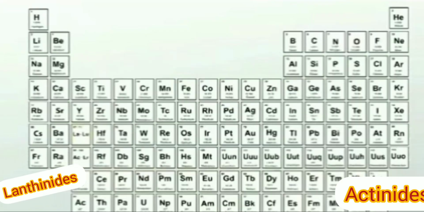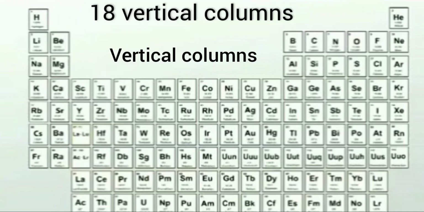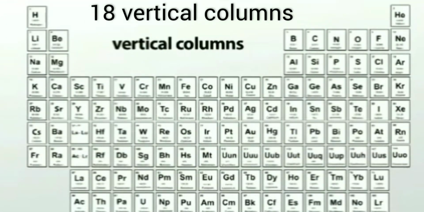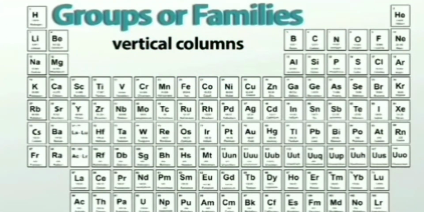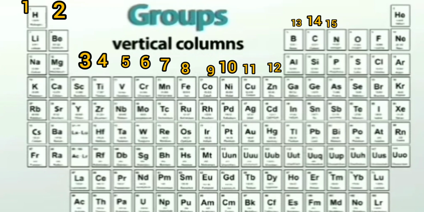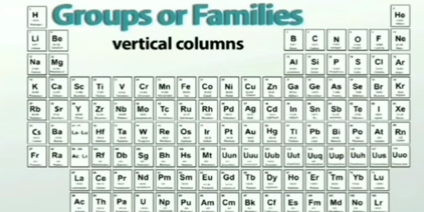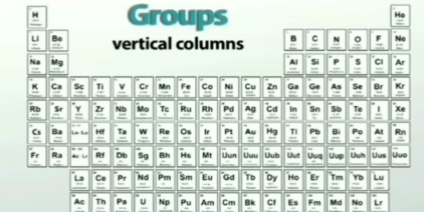We were discussing the horizontal rows. Now you can see vertical columns. How many vertical columns are there? There are 18 vertical columns, and they are called groups or families. Elements in a particular group have similar properties. There are 18 vertical columns, that is groups, present in the periodic table. In a family, the members will have similar traits. Is it not? You would have noticed in the same way the elements in a group have similar properties.